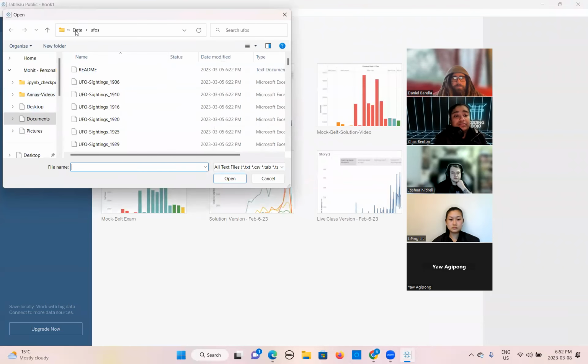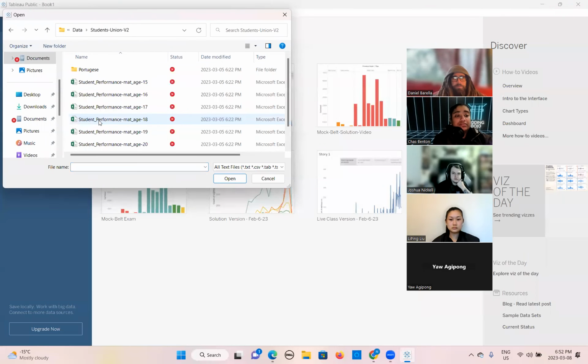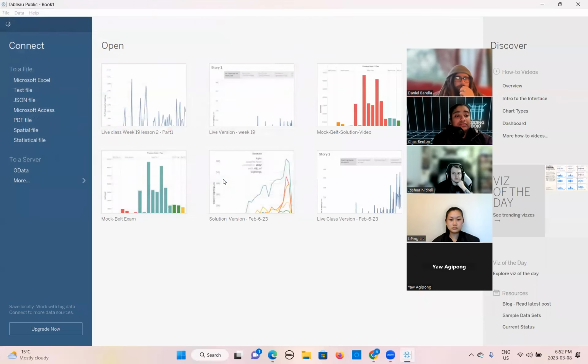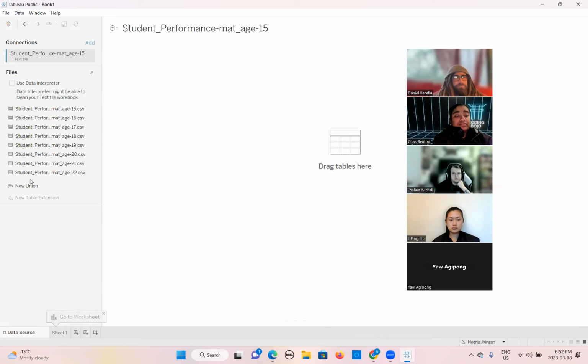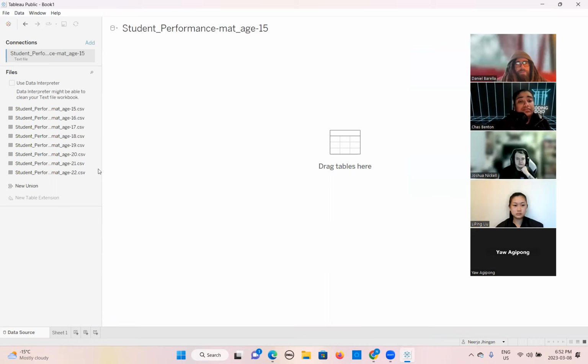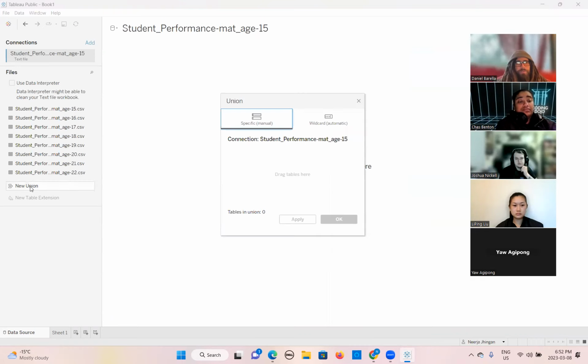We will import the data now. Student Union version 2. We will click on that. Here we go. Now, can anybody tell me how I will make a union here of all the files? Where do I need to click first? New union. Very good.